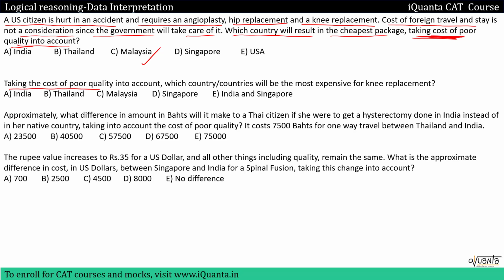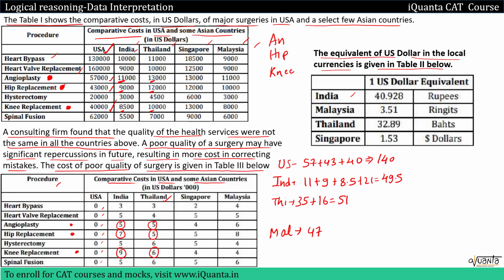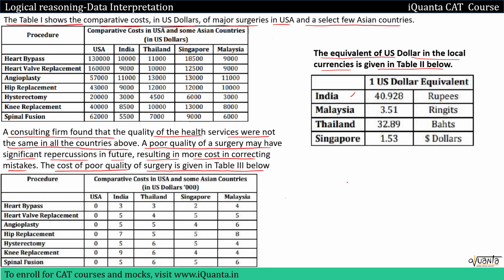Taking the cost of poor quality into account, which country or countries will be the most expensive for knee replacement? So we again have to take care of the poor quality cost, and now we have to only care about the knee replacement surgery. So knee replacement is over here. So we'll be checking it for US, India, then Thailand, Singapore and Malaysia. If we check it for US, then in US knee replacement cost is 40,000 and 0 cost for poor quality, so 40,000. In India it is 8.5k and 9 for this correction.